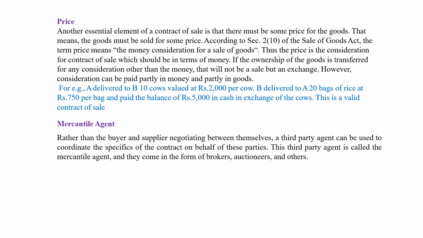Okay, read this explanation. Rather than the buyer and the supplier negotiating between themselves, a third party agent can be used to coordinate the specifics of the contract on behalf of these parties. The third party agent is called a mercantile agent, and they come in the form of brokers, auctioneers, and others. Others means maybe brokers and anything else. I hope this is very clear, students.